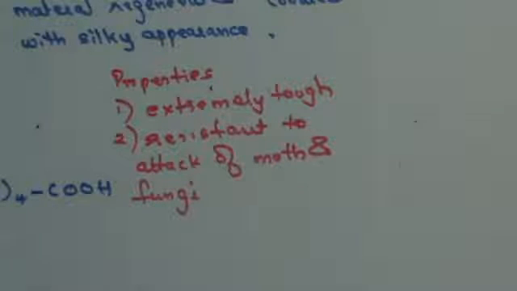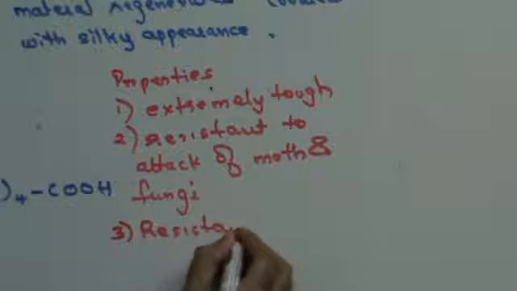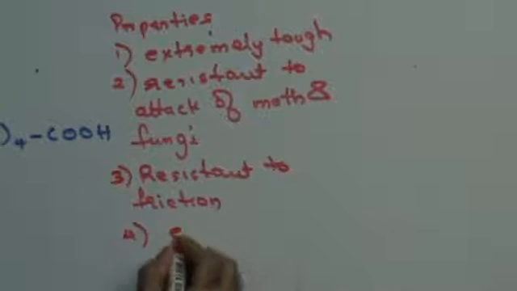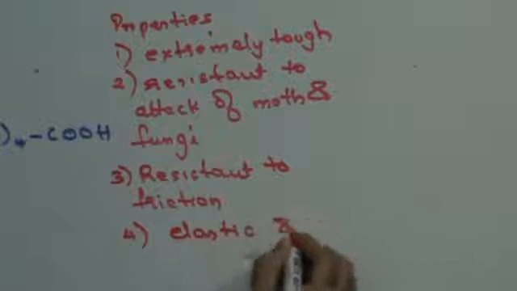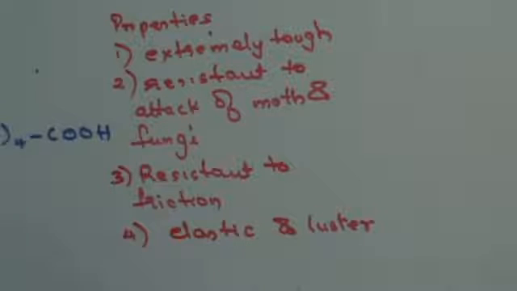Then it is resistant to friction. It is also resistant to chemicals like acids and bases. Next, it is elastic and it has luster. It is insoluble in inorganic solvents, but it is soluble in formic acid and phenol. So these are your properties of nylon 66.